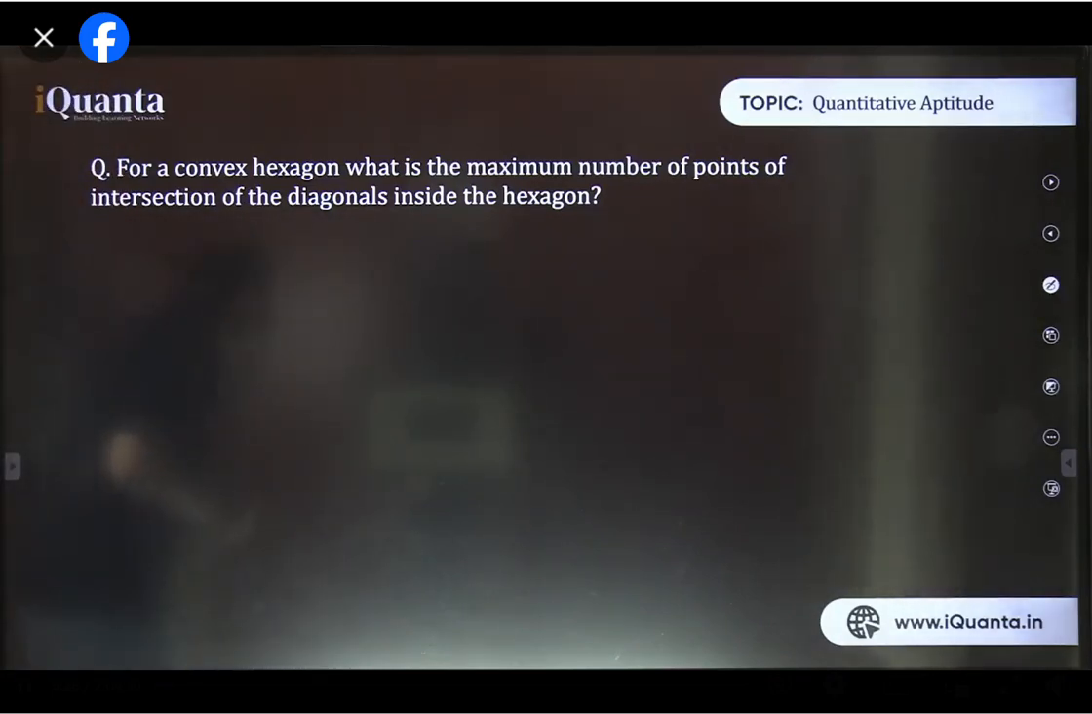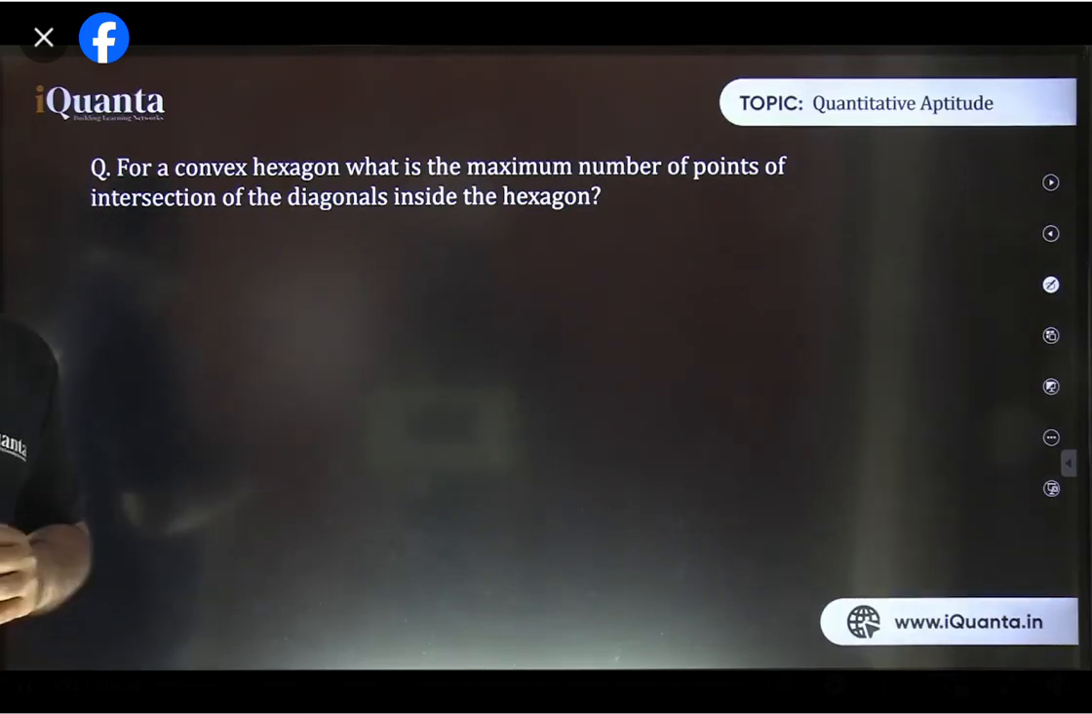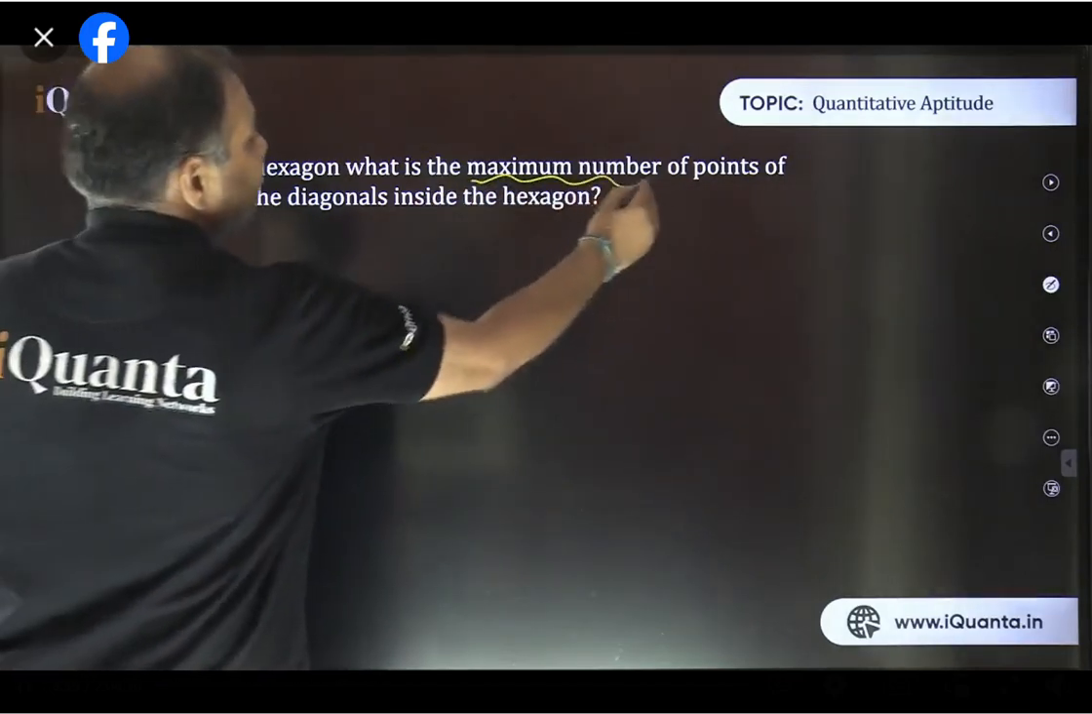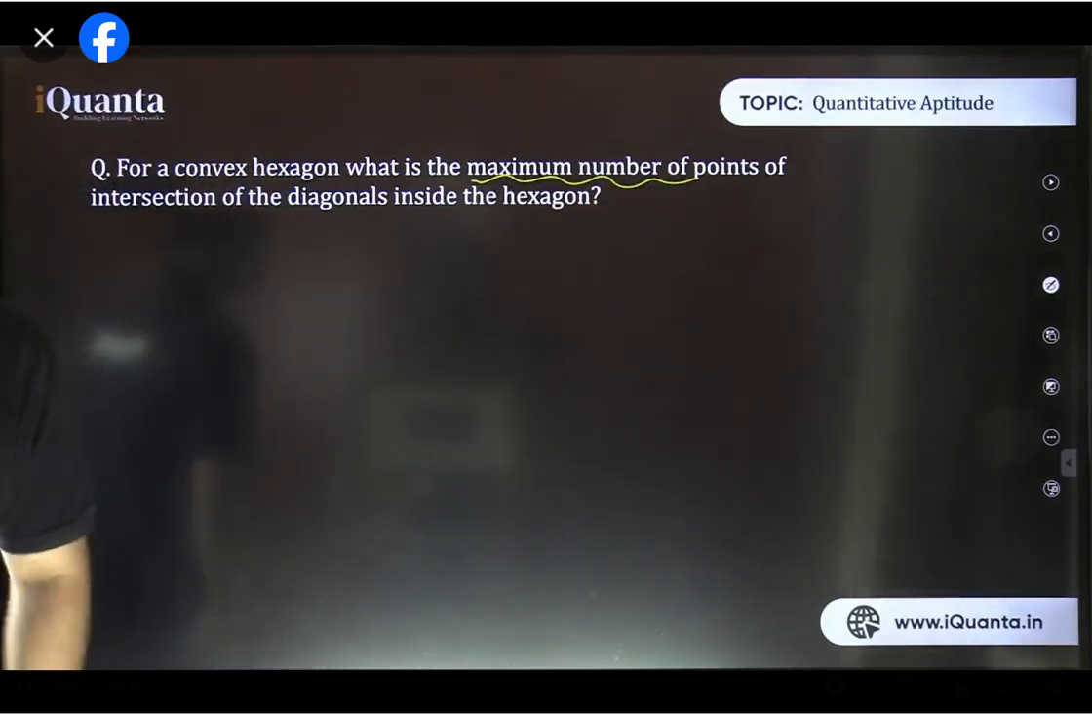I drew the diagram and made diagonals go 13. Shubhangi, you may have drawn a regular hexagon. No? It is not necessary to be regular. That's why it is asking about maximum number of points. Maximum number of points.